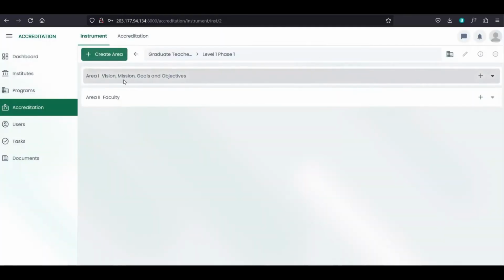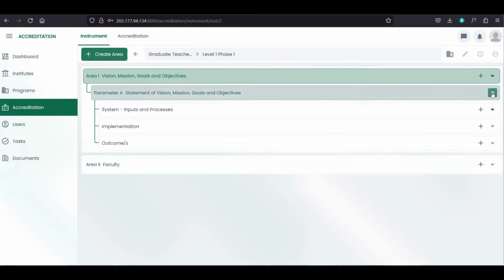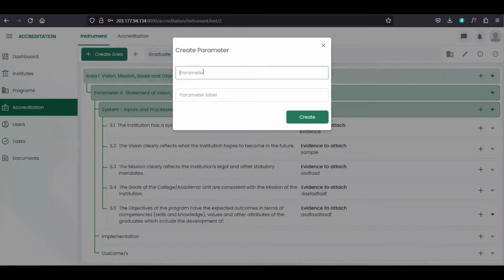So here, you will see the listed areas of this level 1 phase 1. So we have here the show more or add. So if you click the show more, you will see the sub-items of this area, and once you click again, you will see the sub-items of this parameter, and then sub-items of this systems. We also have add button where you can add parameter for this area. So once this is area, you can add parameter.